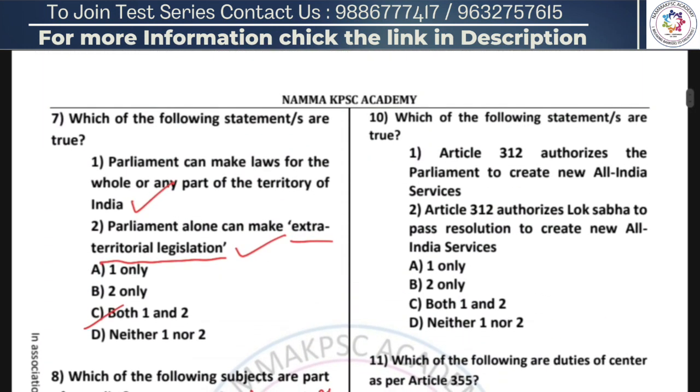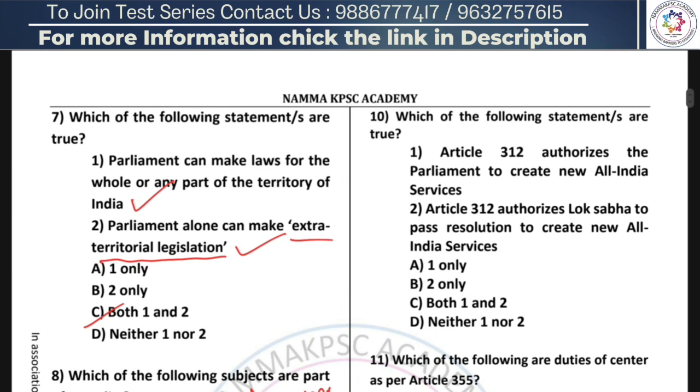Going forward to the 10th question, which of the following statements are true? Statement 1, Article 312 authorizes the Parliament to create new All India services. Statement 2, Article 312 authorizes Lok Sabha to pass resolution to create new All India services. So if we have a look at this, statement 1 is right. Article 312 authorizes the Parliament to create All India services.